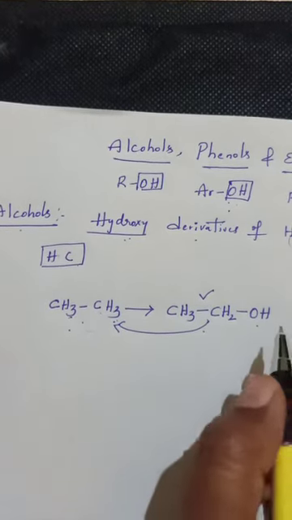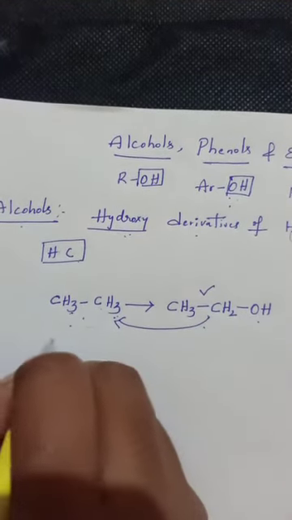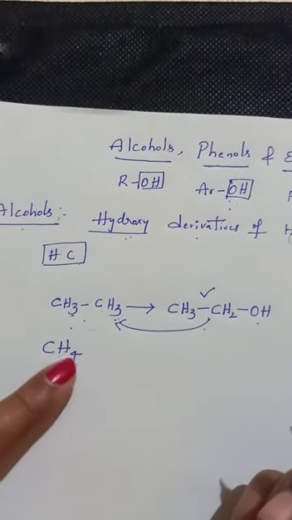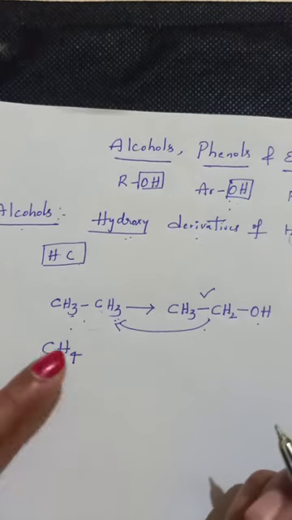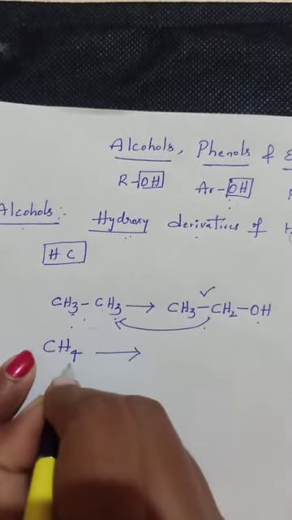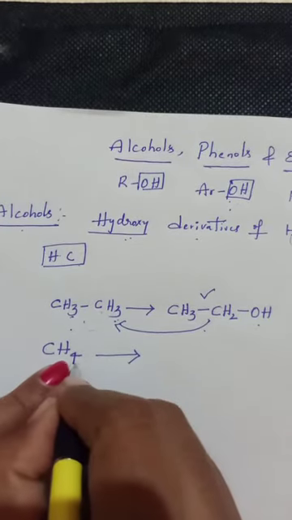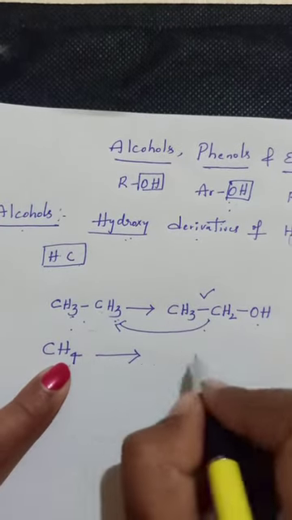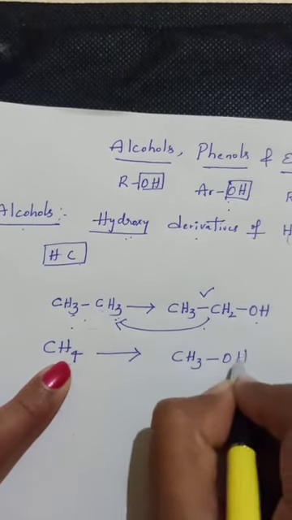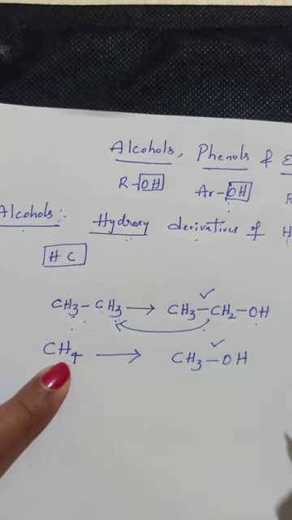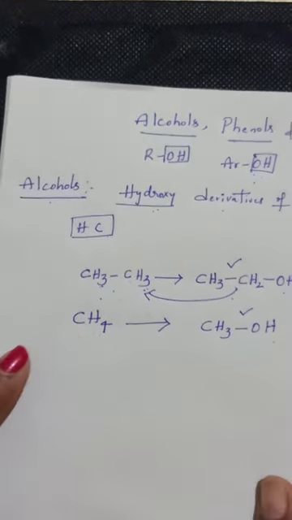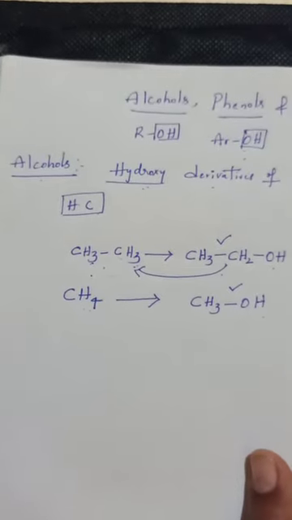Now we'll see one more example, methane. Is methane a hydrocarbon? Yes, because it contains only hydrogen and carbon. When it undergoes replacement of hydrogen with an OH group, among the 4 hydrogens, if one hydrogen is replaced by OH, it converts into CH3OH. Again it is an alcohol, a hydroxy derivative of a hydrocarbon. That's it, that is the definition of alcohols.